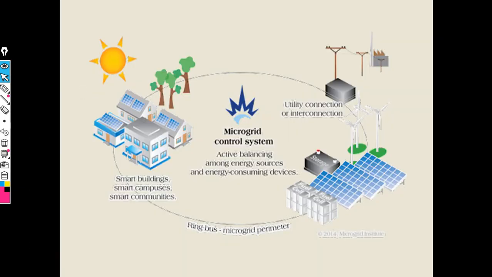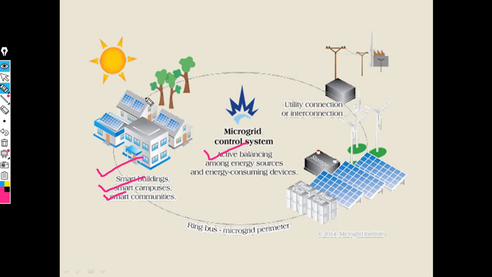Okay, now this is the microgrid control system. In the microgrid control system we need energy sources and energy consuming devices, and this whole system can be connected to smart buildings, smart campuses and smart communities. Then we also need utility connection or interconnection.